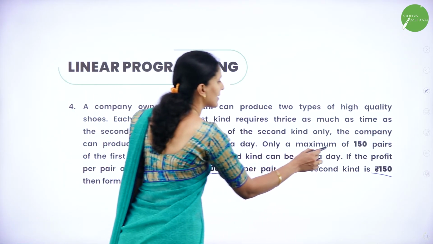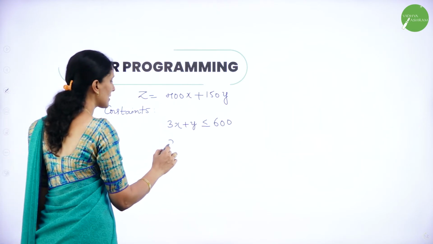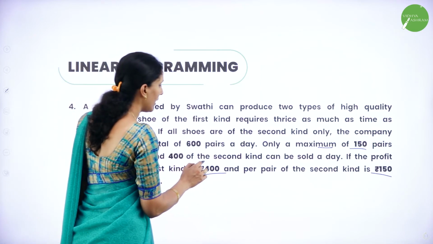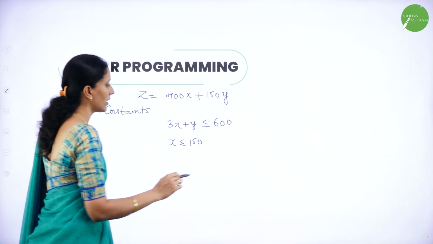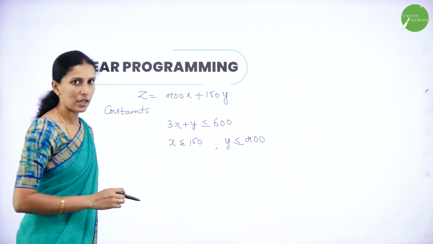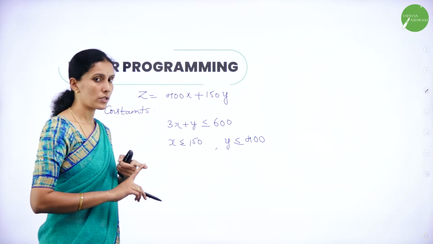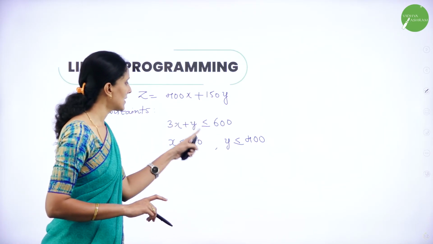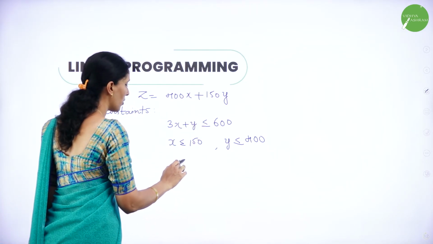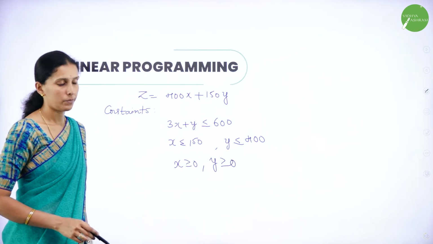Next, a maximum of 150 pairs of the first kind is given. So that means x less than or equal to 150. Next, the second kind is 400. So that is y less than or equal to 400. So these are the constraints. Only 150 pairs of x and 400 pairs of y are possible, but overall you can produce 600 shoes, and both x and y are non-negative. So we write x greater than or equal to 0, y greater than or equal to 0.